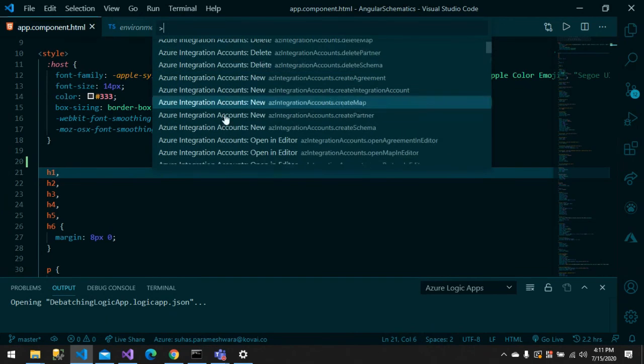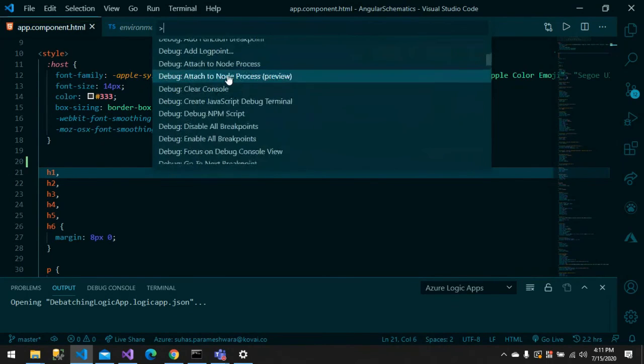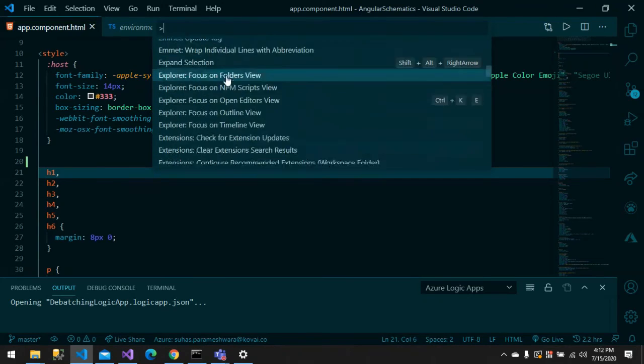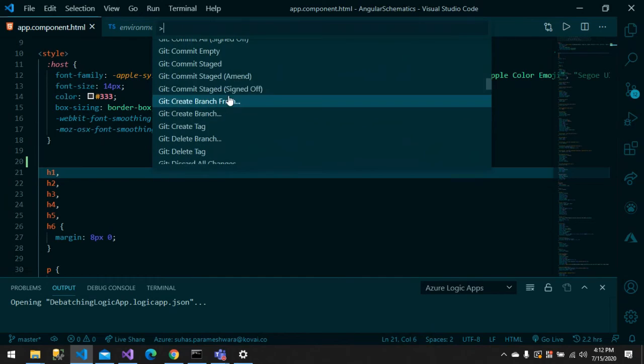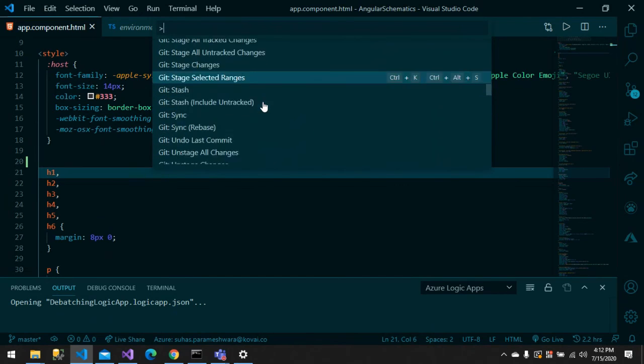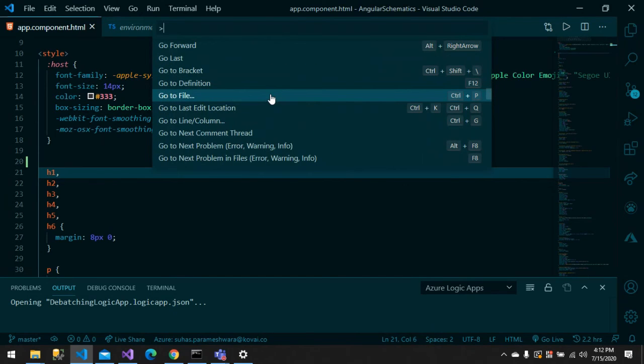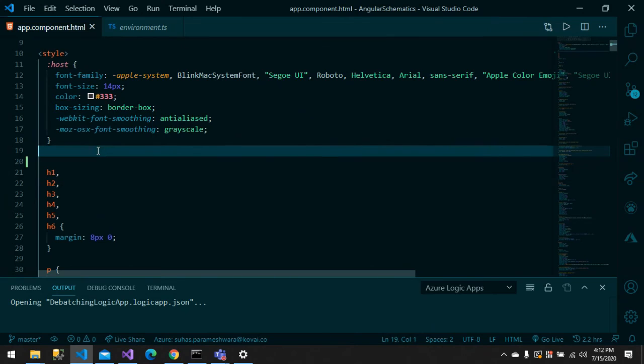There are a lot of helpful things that VS Code does, and VS Code is very lightweight. There are a lot of Git commands. VS Code is very lightweight, and it's more useful than Visual Studio in my case.